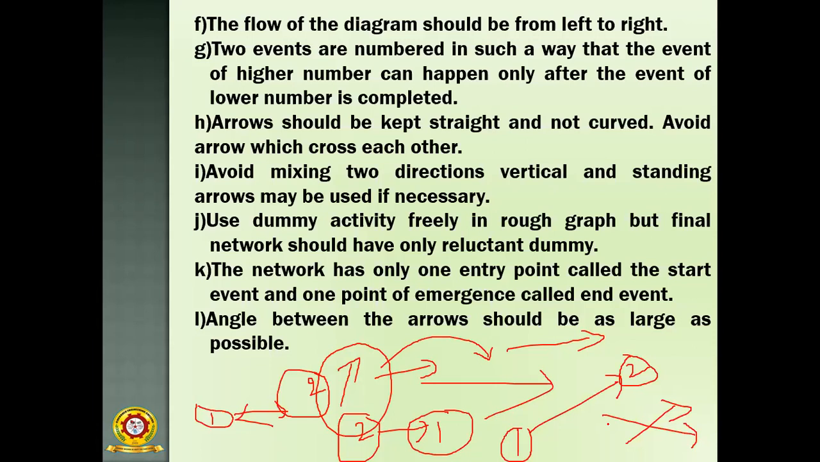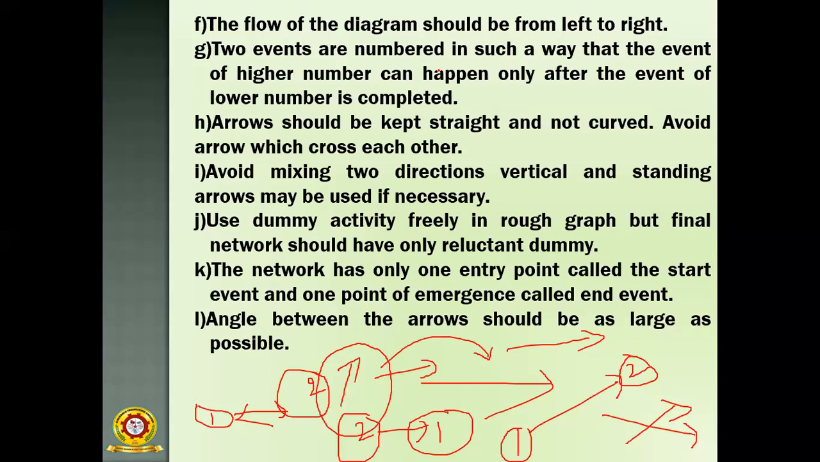Okay, then the network has only one entry point called the start event and one point of emergence called the end event. So the network has only one entry point and one exit point. That is a very important thing. So there is one starting point and there is one ending point. Every network diagram has these two things: one is the starting point and another is the ending point.